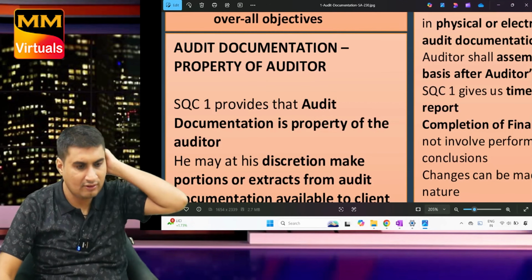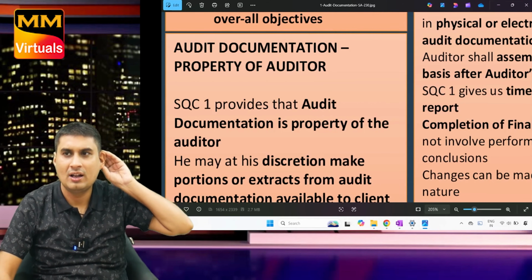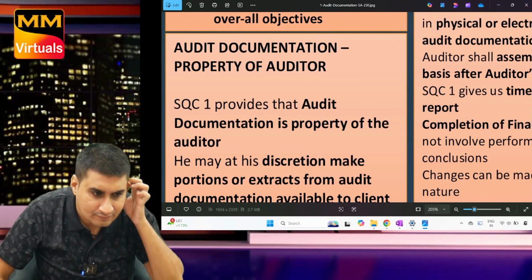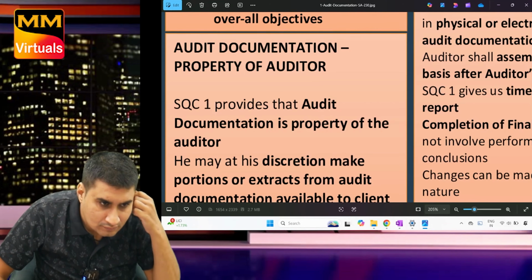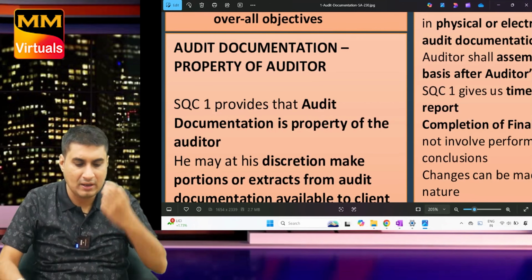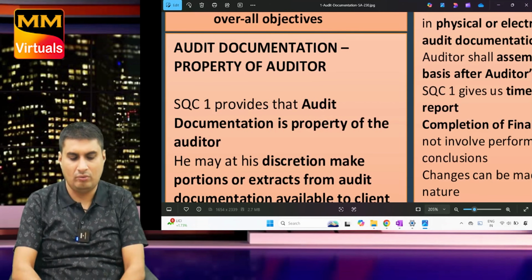Joint audit. Why right now are you remembering joint audit? That is in chapter number 8. Chapter number 8 it is. Don't know why, what you are typing.